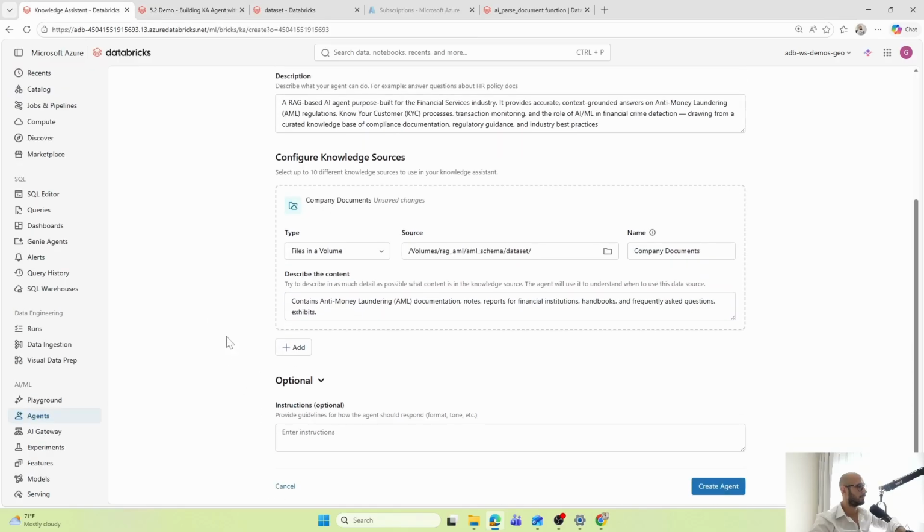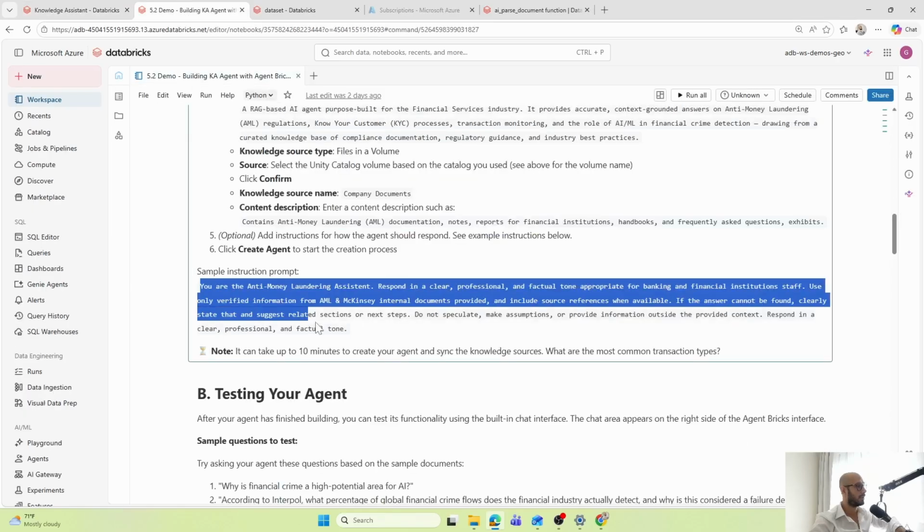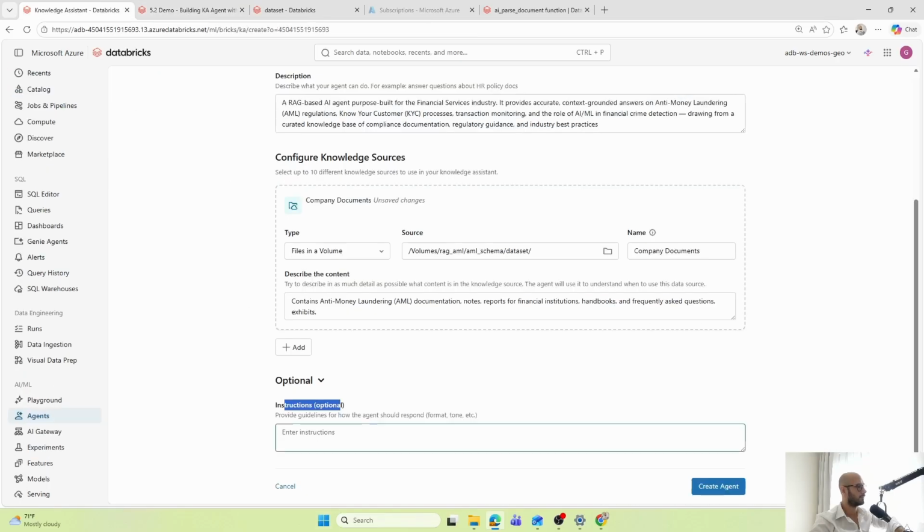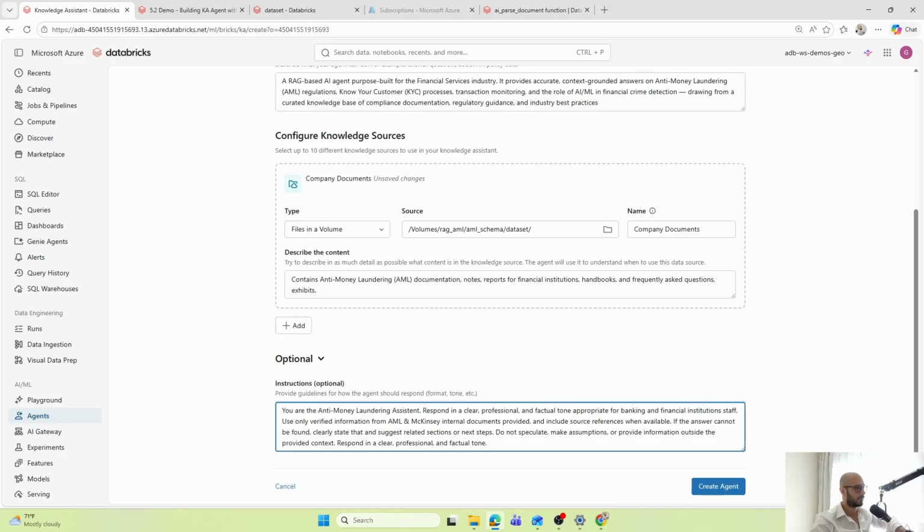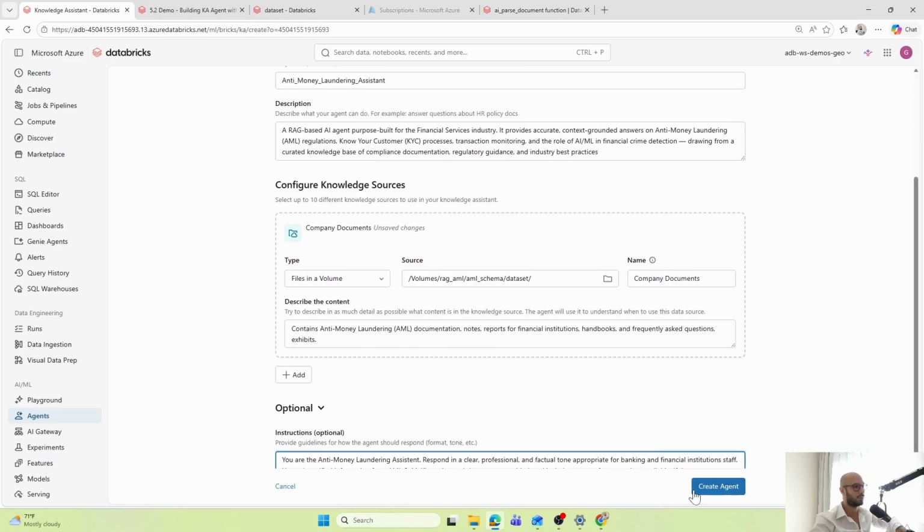And if I want, it's optional, I can add instructions. I suggest using these instructions: do not speculate, make assumptions, or provide information outside the provided context. Now these instructions here, be careful, are not security guardrails. It doesn't mean that the agent will not hallucinate. There is no security guardrail in place, right? It's just an instruction for the tone that it's going to use. Okay, now we're going to choose create agent.